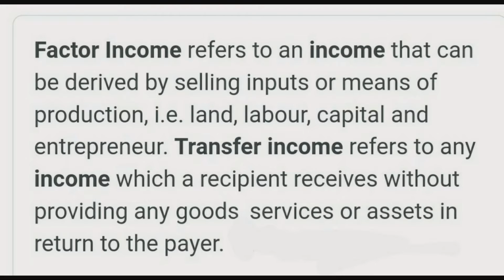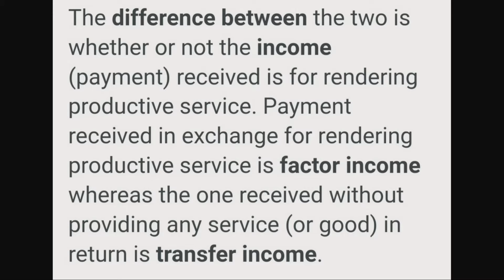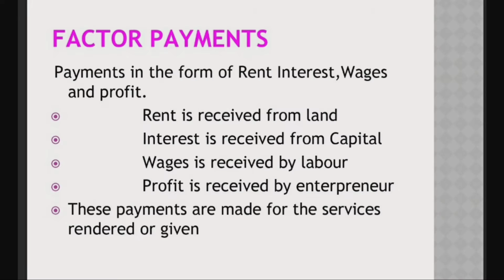What are the remunerations for these four factors of production? Payments in the form of rent, interest, wages and profit. That is, rent is received from land as remuneration, interest is received from capital, wages are received by labor and profit is received by the entrepreneur.